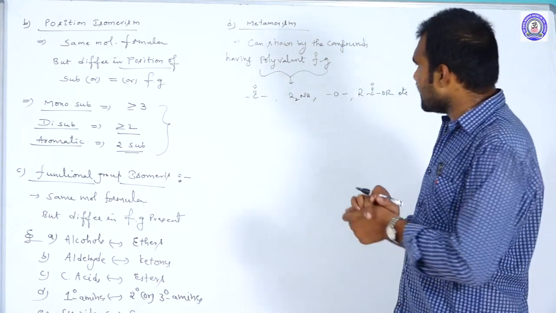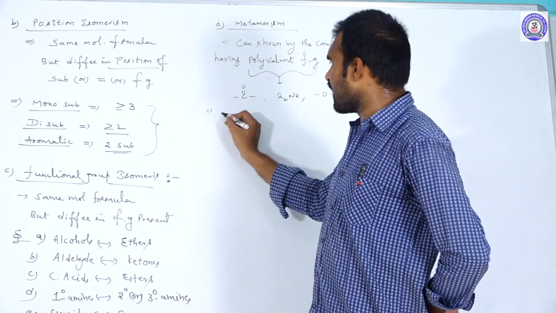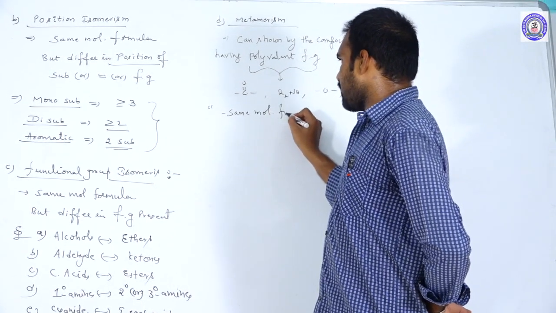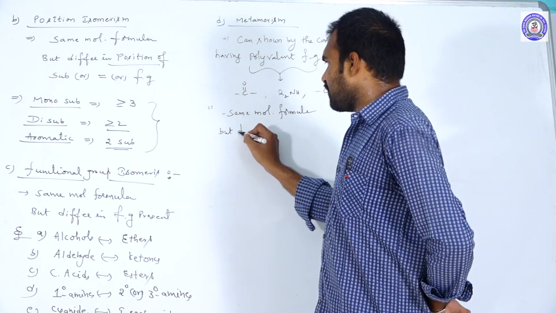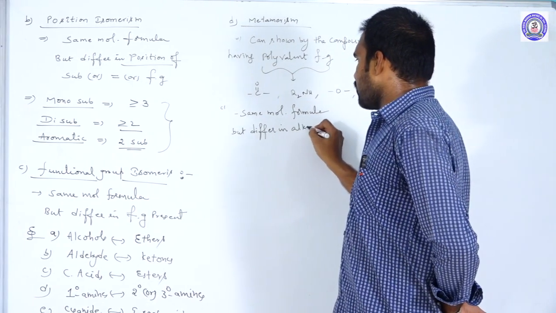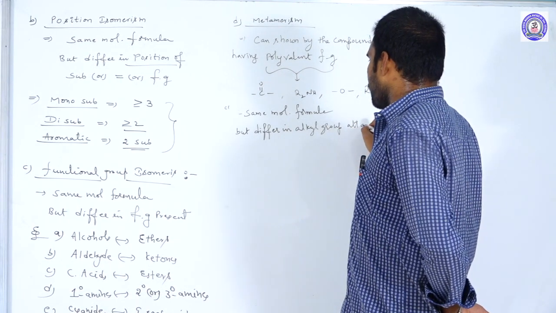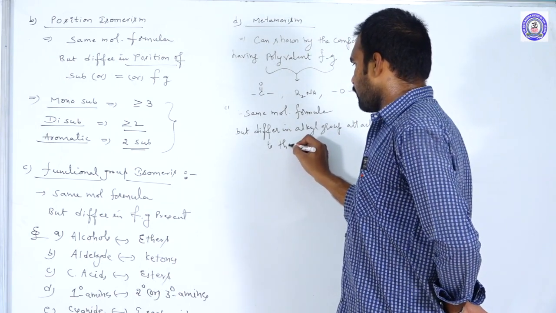In compounds containing these functional groups only, we can observe metamers. Tell me, what is metamerism? Metamerism is the pair of isomers having the same molecular formula but differing in the alkyl groups attached to the functional group.